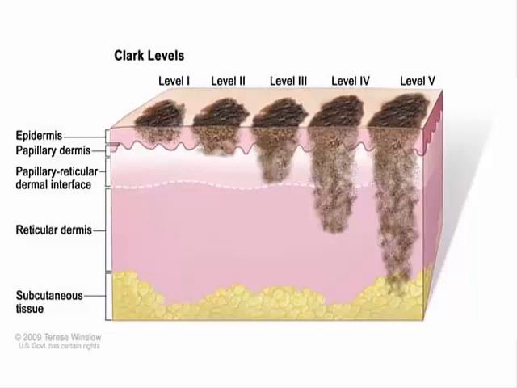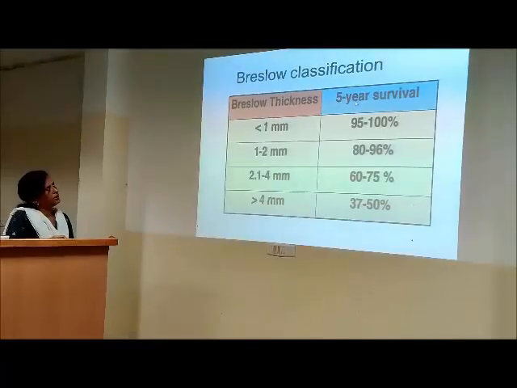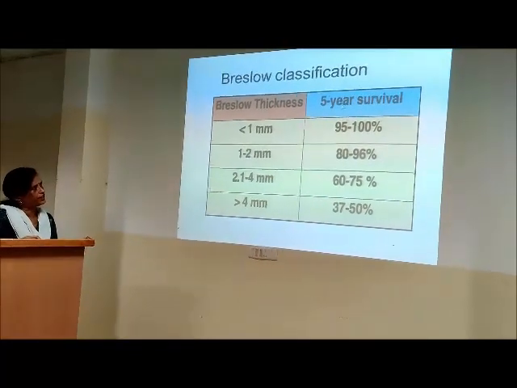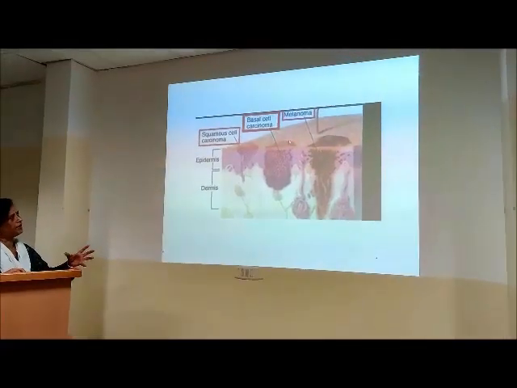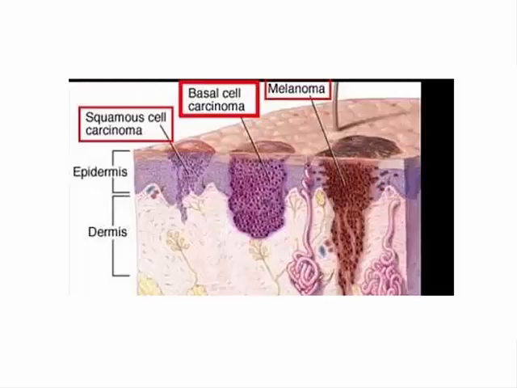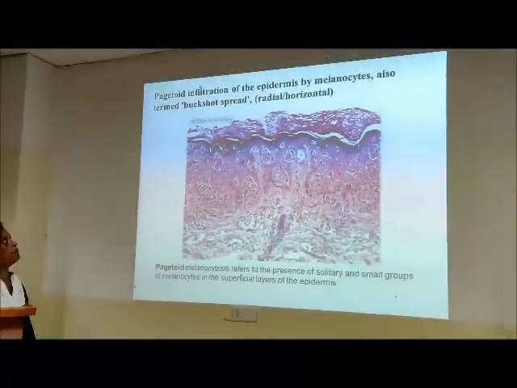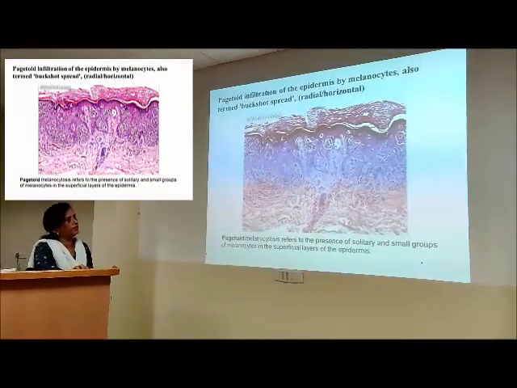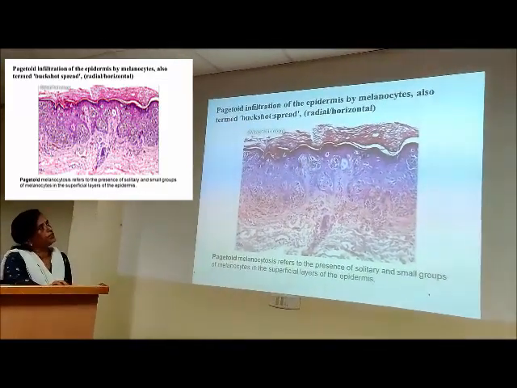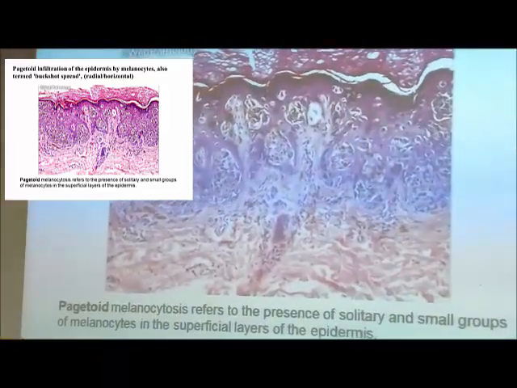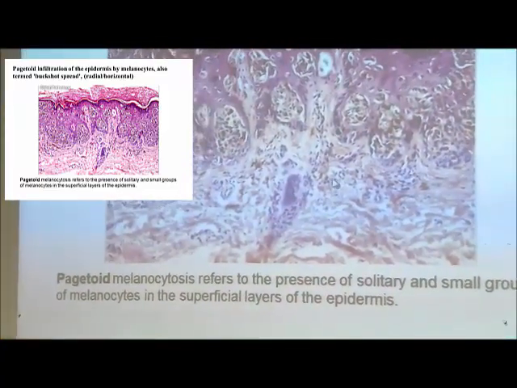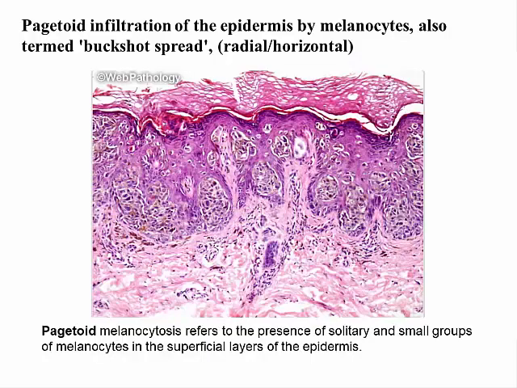The same thing. And this is Breslow classification for 5-year survival. You can see this. I've just added what are the 3 tumors that we have taught you that arise from the skin: squamous cell carcinoma, basal cell carcinoma, and malignant melanoma. This was a nice slide I saw to show you the pagetoid spread in the epidermis. And these are nests of tumor cells which are present in the epidermis. So this is about malignant melanoma.